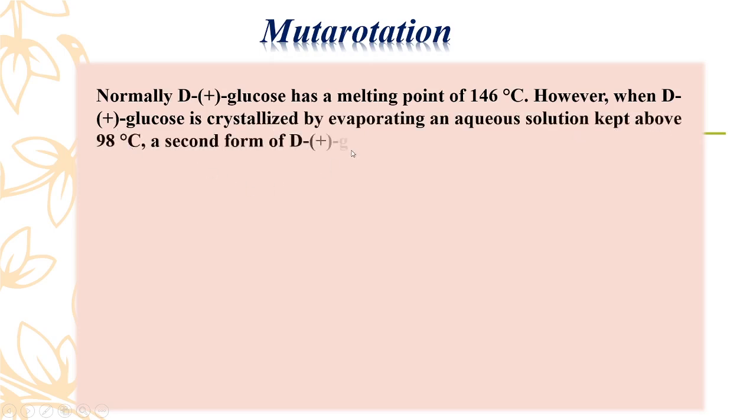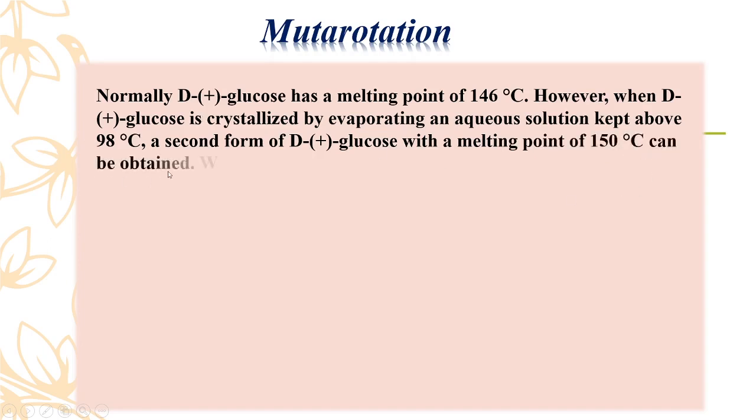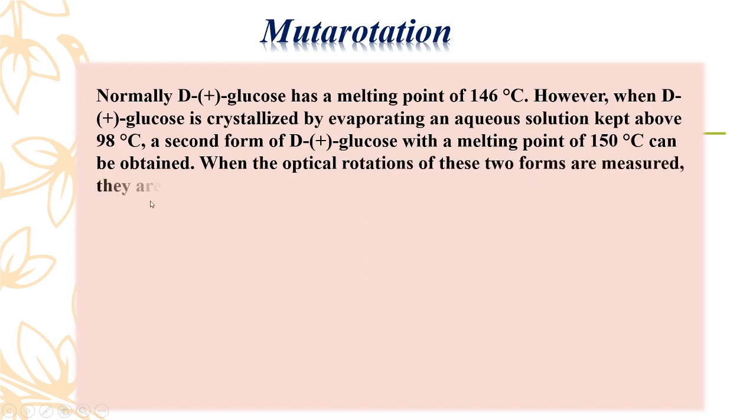a second form of D-plus-glucose with a melting point of 150 degrees Celsius can be obtained. When the optical rotation of these two forms is measured, they are found to be significantly different.